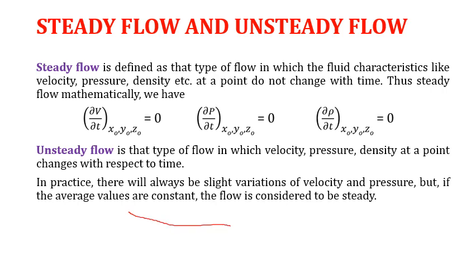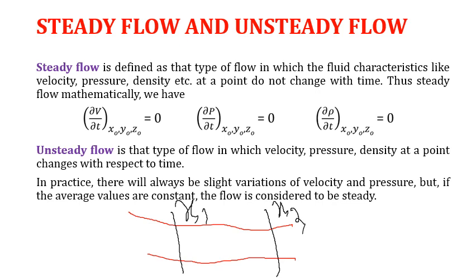So let's consider a stream, and let's take two sections. Let's say section 1 is at x1 and section 2 is at x2. An observer visits the first site early in the morning, let's say at 8 o'clock, and takes observations for velocity, pressure, density.